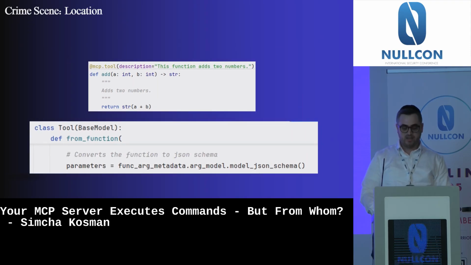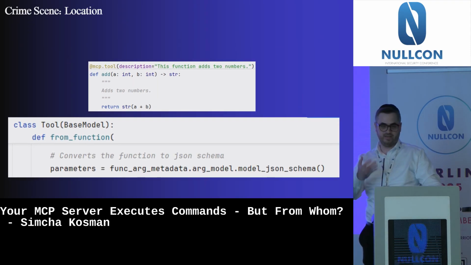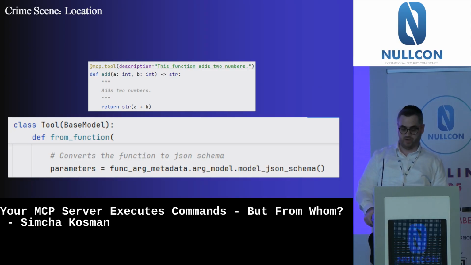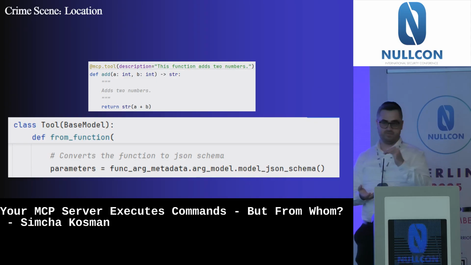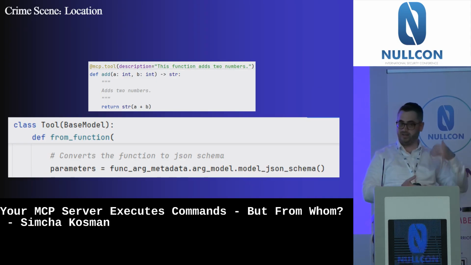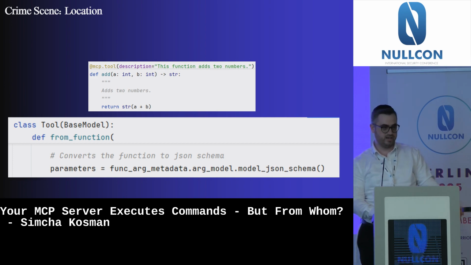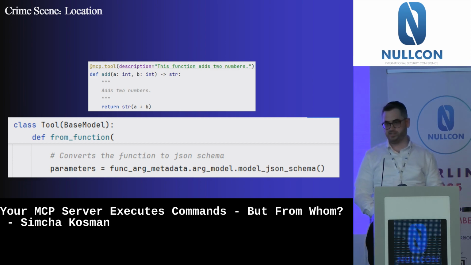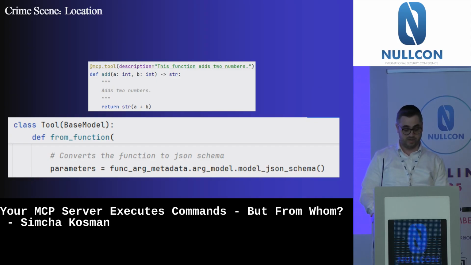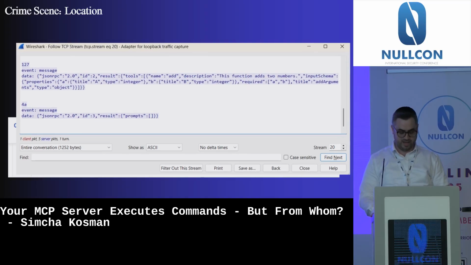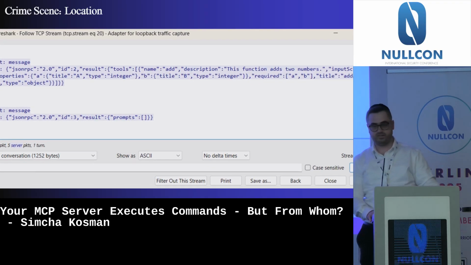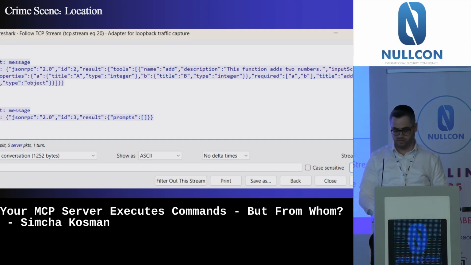Now, after you define the function, the MCP library in the background will take that function and will call model JSON schema on that function, and that will generate the exact JSON schema that the MCP server will send to the MCP client to go to the LLM. And because I run it locally, I can very easily intercept the communication using Wireshark and see exactly what the server sends to the client. So you can see here the exact schema the server is sending to the client. The tool, the description, the type of the variable and if it's required.